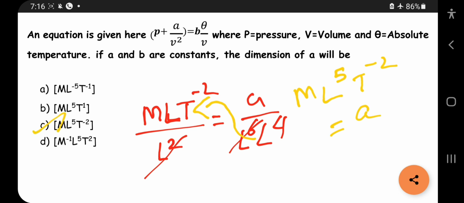So these are the questions most expected. These types are most expected. If you are well versed with these types of questions and concepts, you can clear the units and dimensions questions in your upcoming NEET exam. So in the next part, I will give you one question that you can answer.